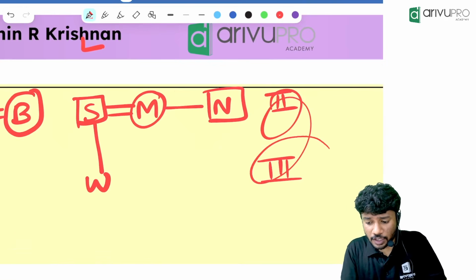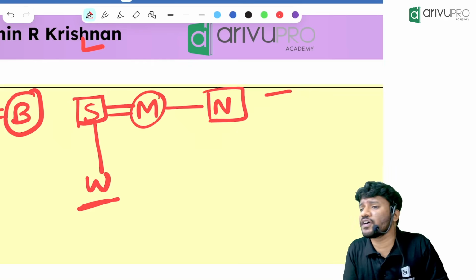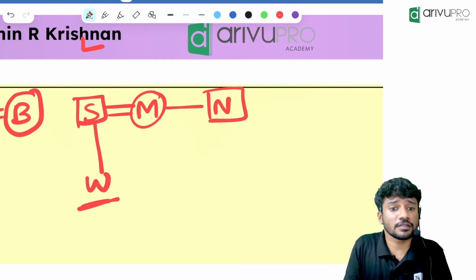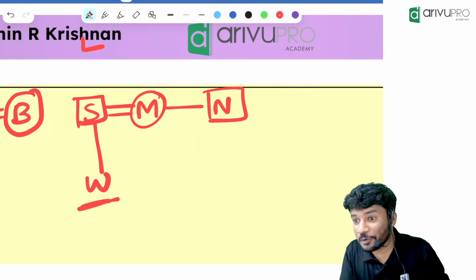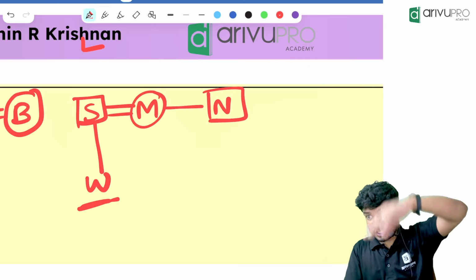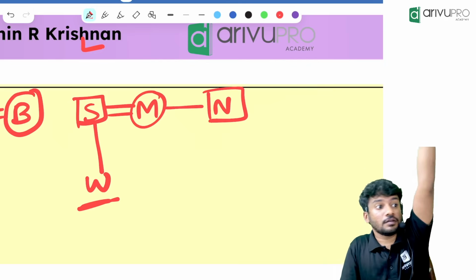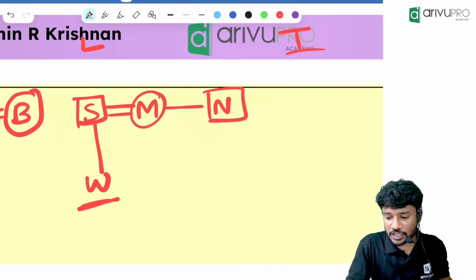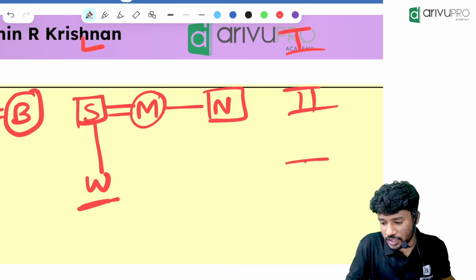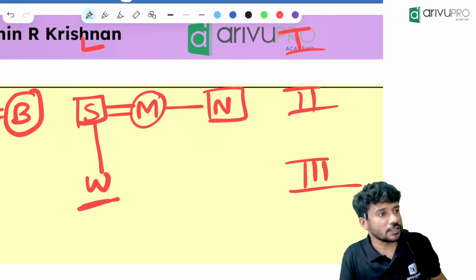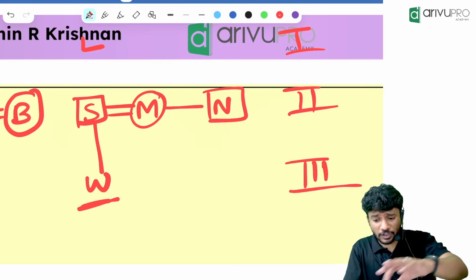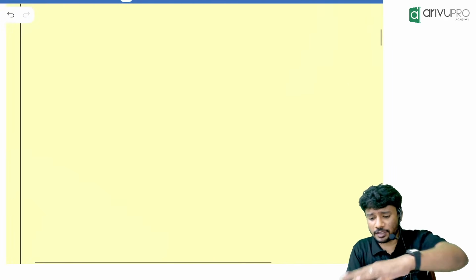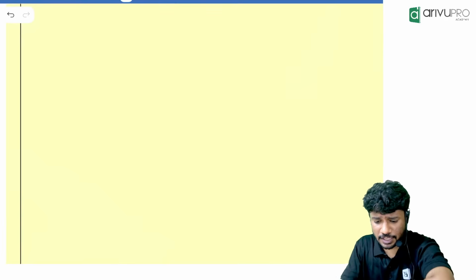Then Bhavdharani, you are implying the second generation. W is having a grandfather, right? Can a grandfather be in the same generation as father? No. Father will be in the second generation, then grandfather will be in the first generation. That's why I told you grandfather is in the first generation. These people are in the second generation and these people are in the third generation. Understood? Now I will take an example which everyone can relate to very fast.